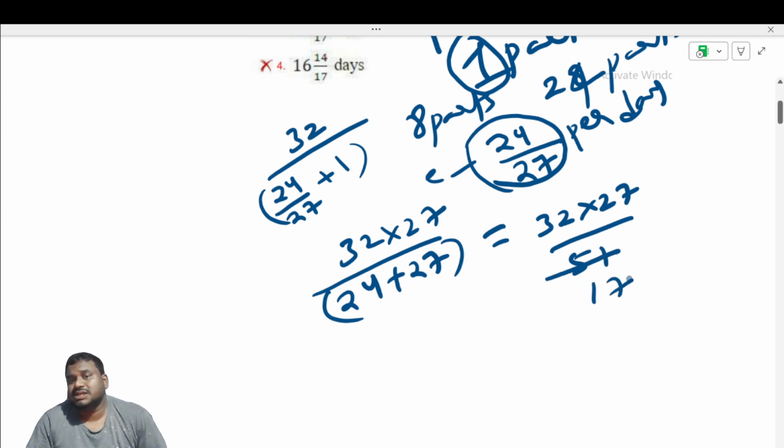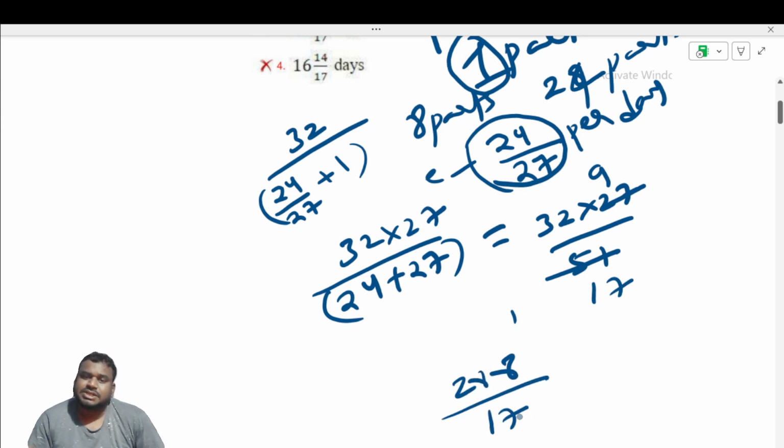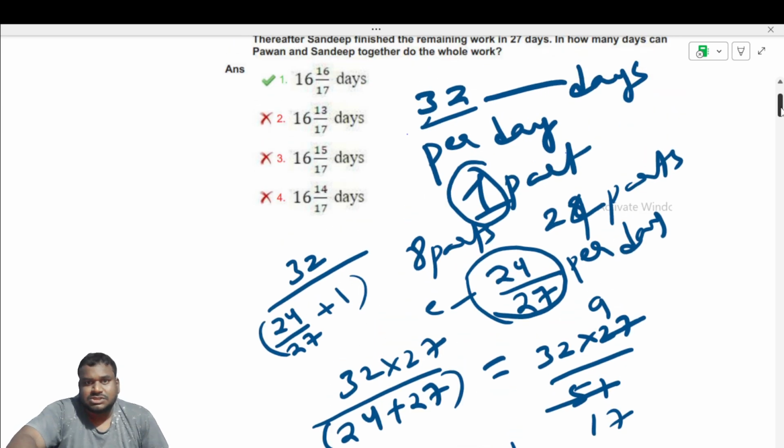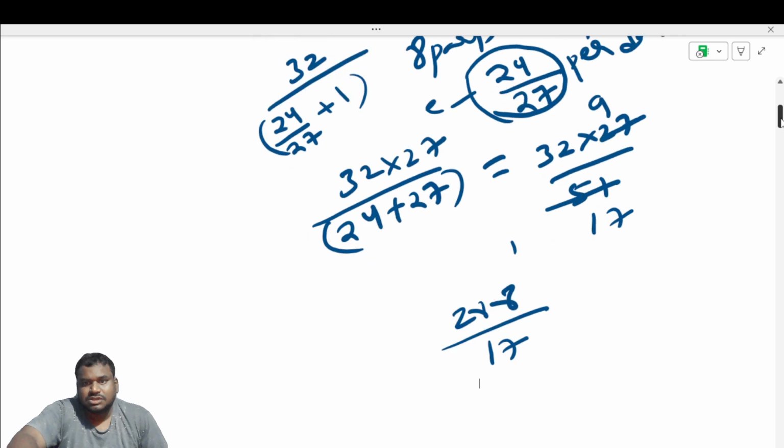So 32 into 9, divided by 17. 32 into 9, how much is it? 288 divided by 17. So you can check with the options first. Okay, you can check with the options. All are with 17 only.